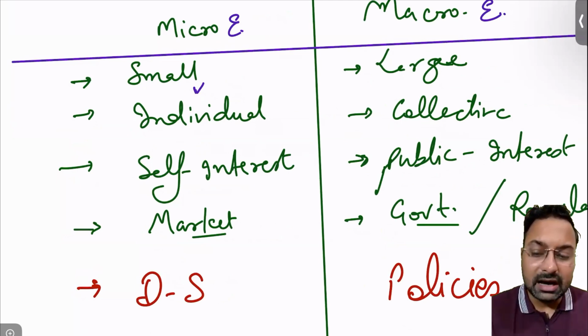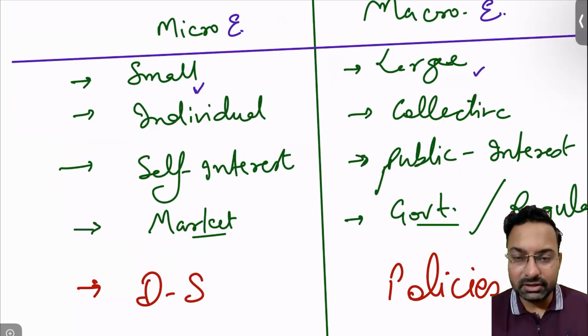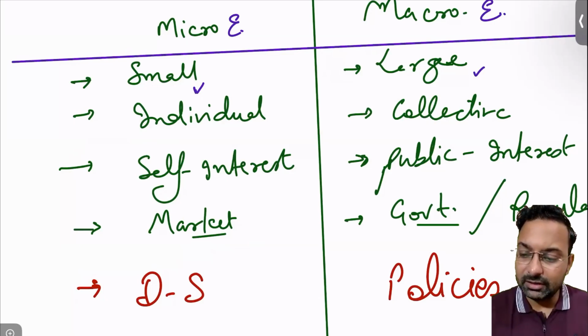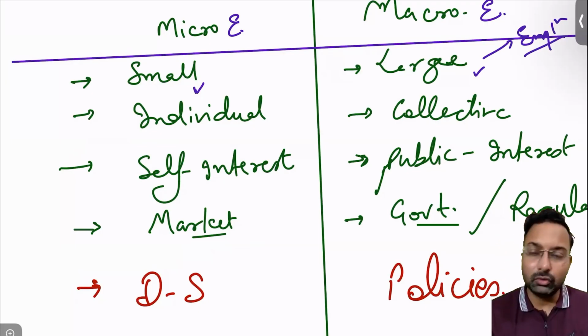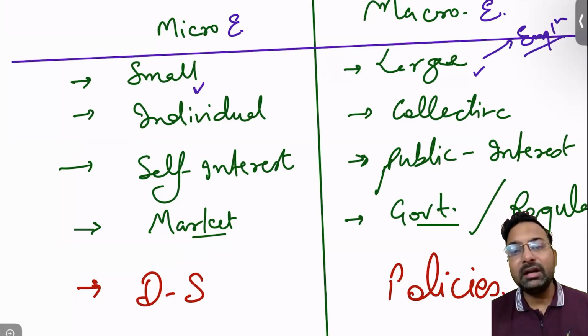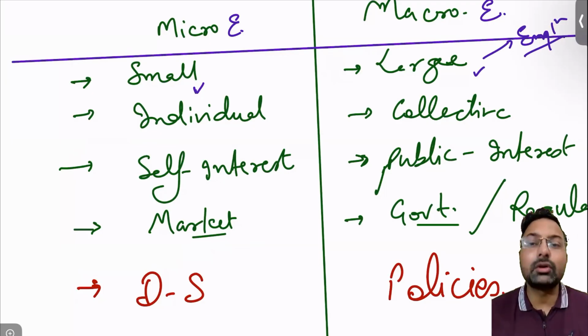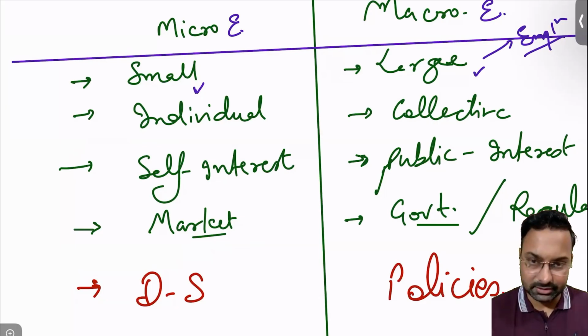But in macroeconomy, large or unquantifiable data, data which is not available with any single person, is talked about. Suppose this may be about employment. Will a single person or single state government be able to know the employment level within India or not? No, a single person or single state government will not be able to get it. So we are mostly concerned about a large number of variables in the macro economy.